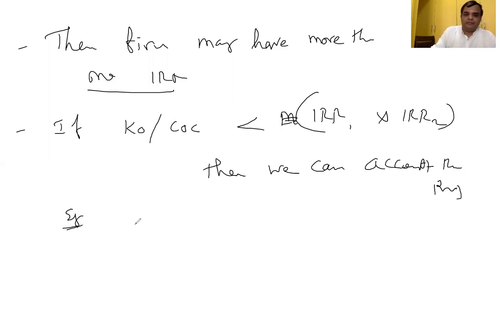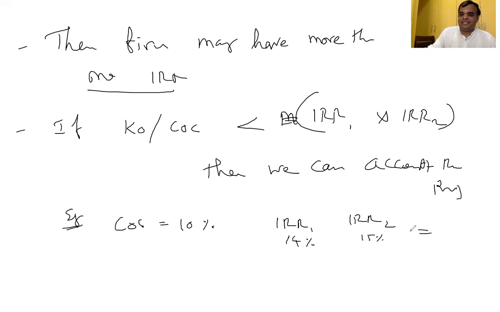For example, cost of capital, assume 10%, IRR 1, 14%, because it's a multiple IRR, IRR 2, 15%. We can accept or not? Yes, sir.